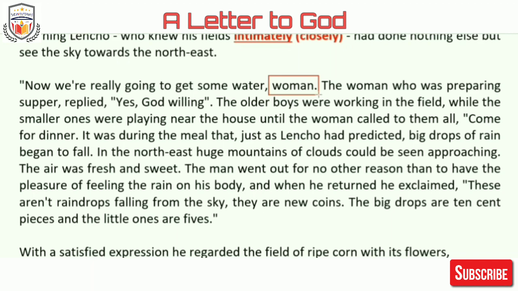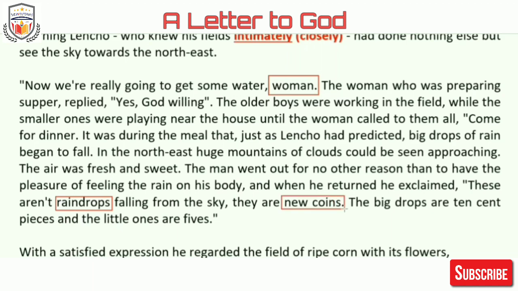Why? Now this is very important, guys. Here, what does Lencho do? He compares the raindrops falling from the sky with the new coins. Why does he compare?